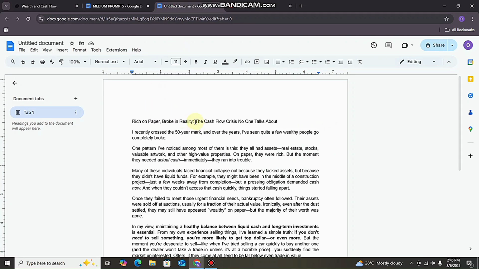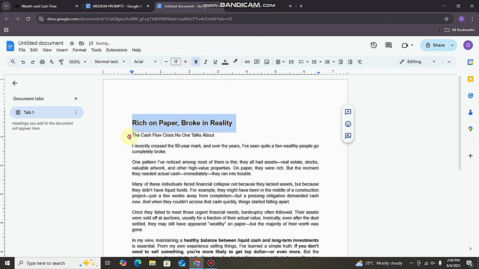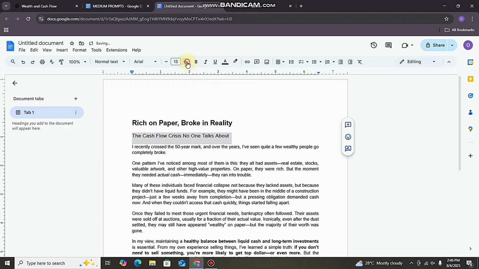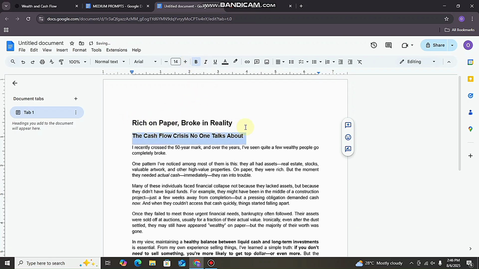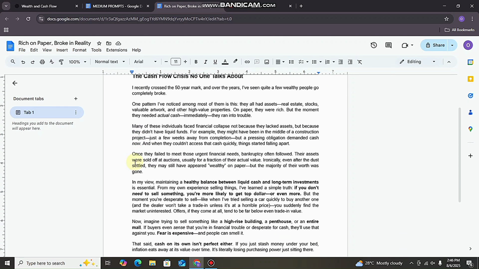Now, one thing about Medium is that it has title and subtitle. So when you have a kicker and a title part like this, most people know you used ChatGPT. So I'm going to make one the title and then the other one the subtitle. So this Rich on Paper, Broke in Reality will now be my title, and then this cash flow will now be my subtitle. So this is how it's going to look, and then I'm going to read through it and then format it accordingly. So I'll read through some few paragraphs and then fast forward it.